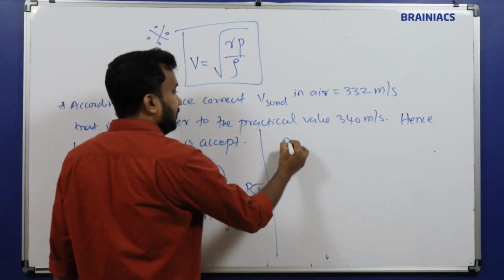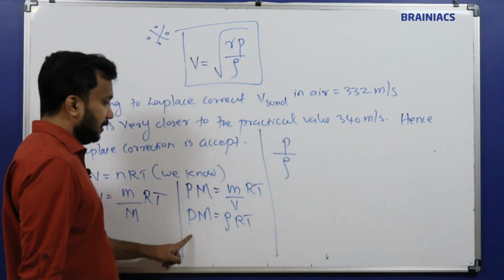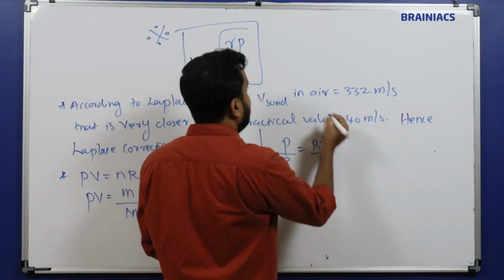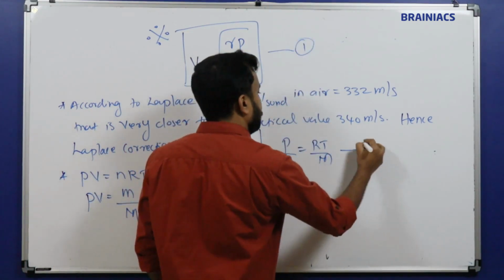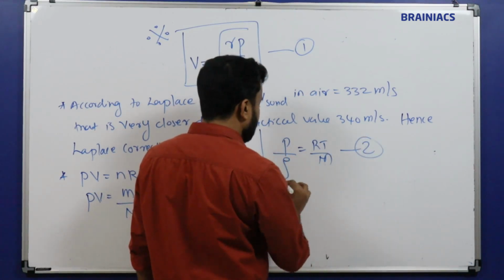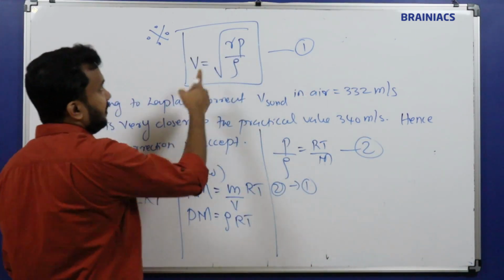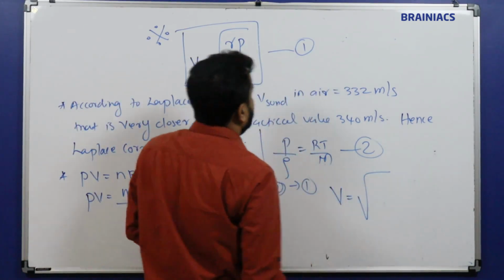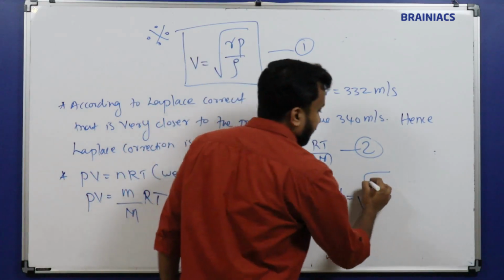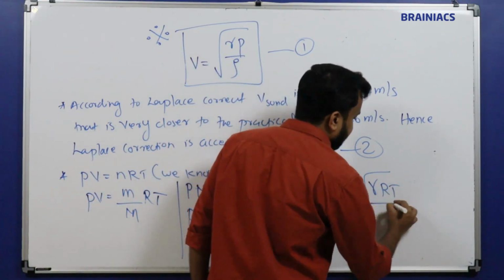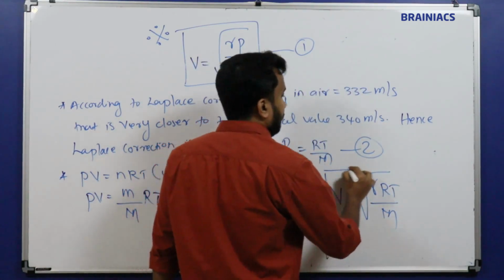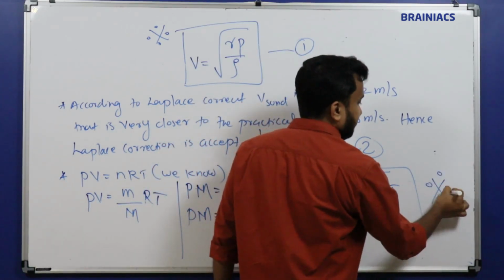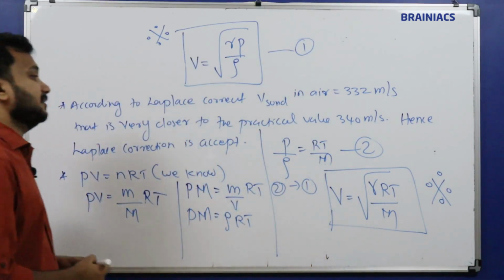Now what we are going to do is P by rho. If P by rho, what will you get? P by rho equal to RT by M. This is equation number 1, this is equation number 2. In equation number 1, substitute RT by M. So what we will get? We got v is equal to root of gamma times RT divided by M. This is also an alternate equation based on the gas equation.